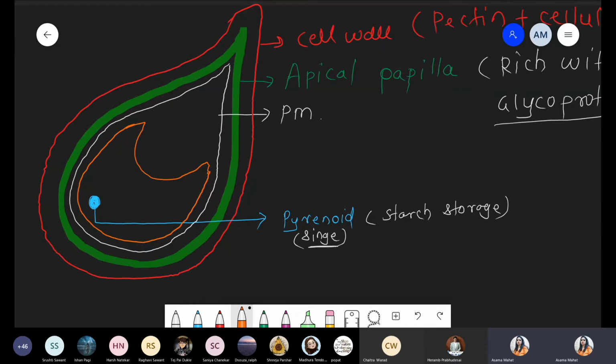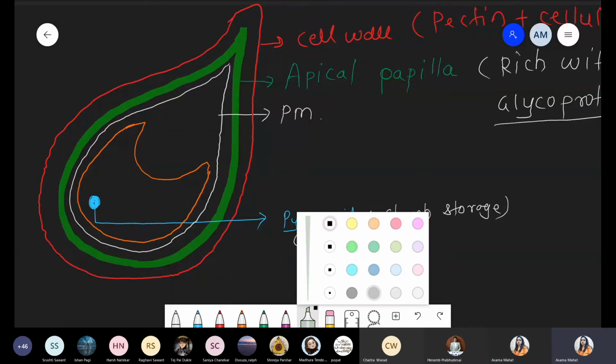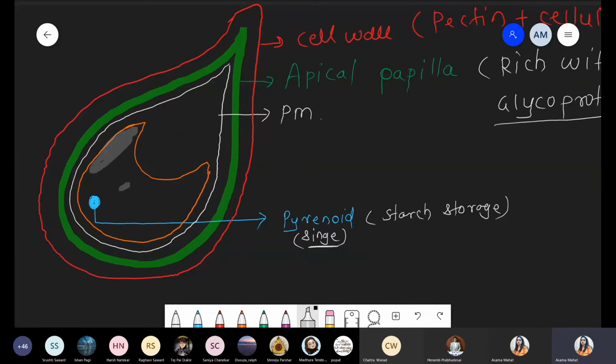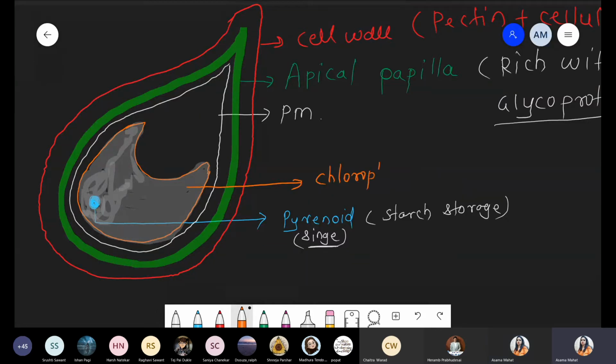And this entire structure, this one, is called the cup-shaped chloroplast. Okay, so this is our chloroplast. Cup-shaped chloroplast.